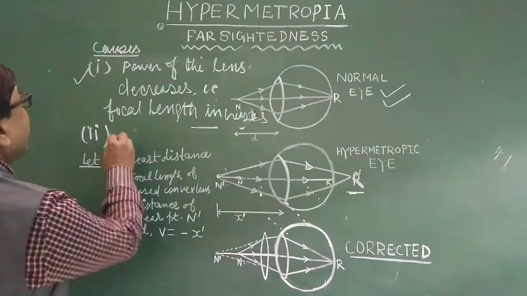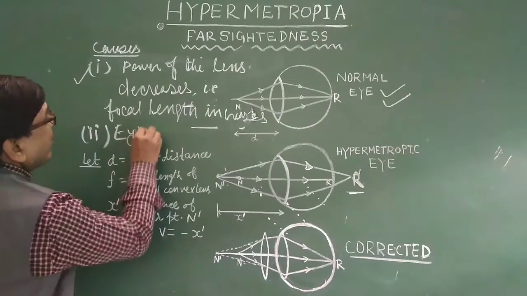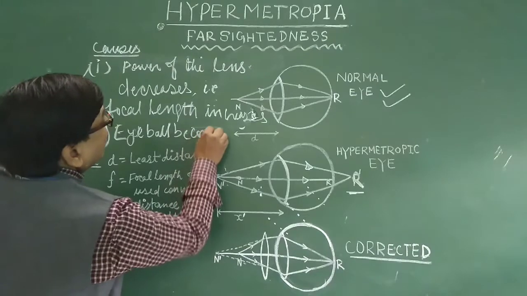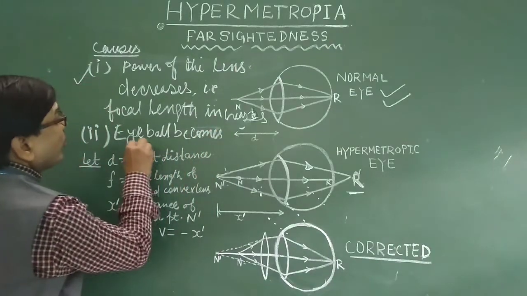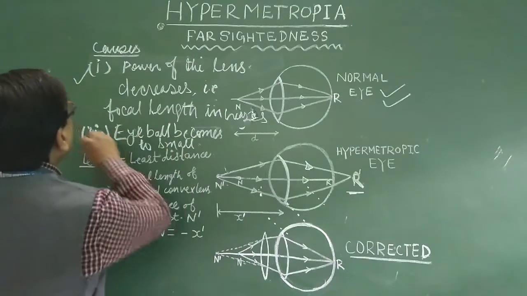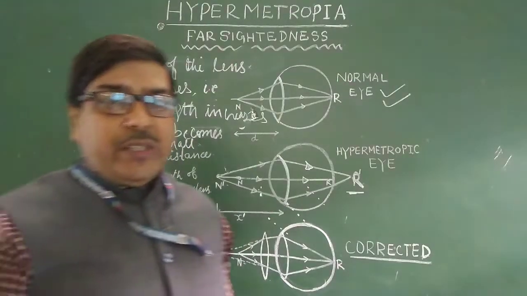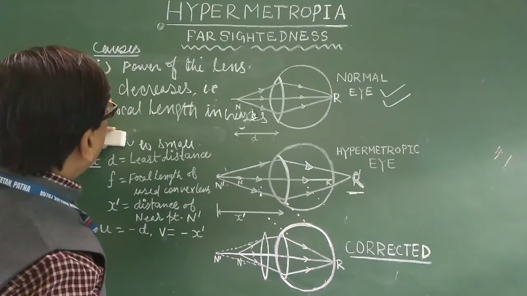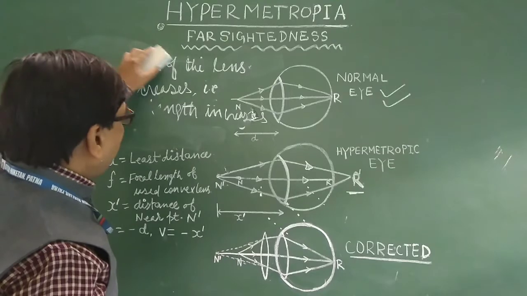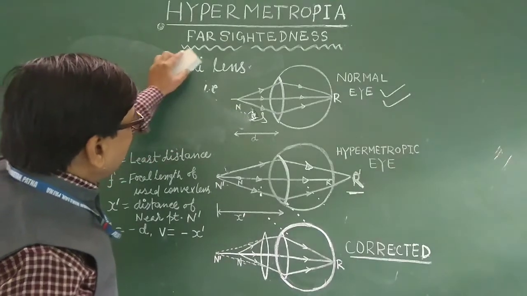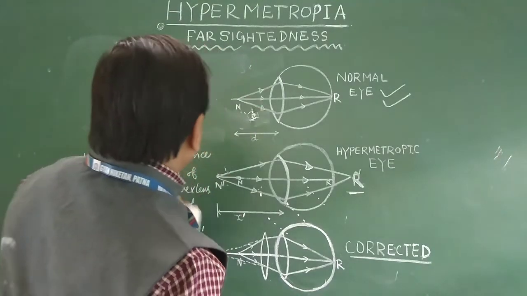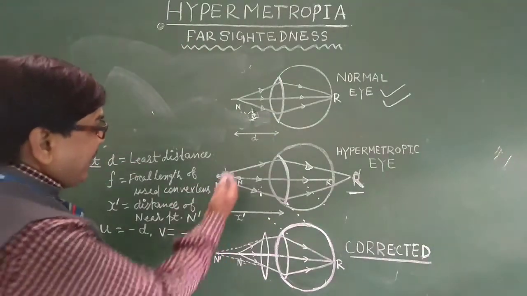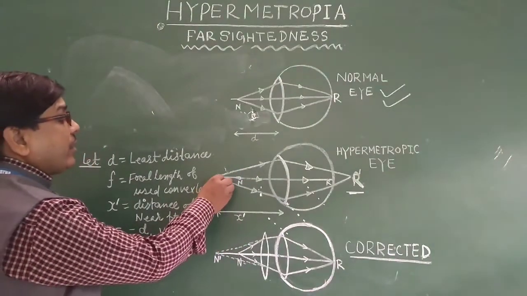These are the two main important causes due to which the hypermetropic person cannot see near objects clearly. So now let us discuss this. Supposing the near point is D for a normal eye